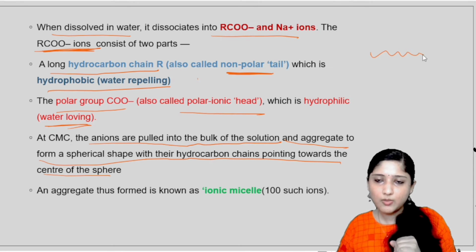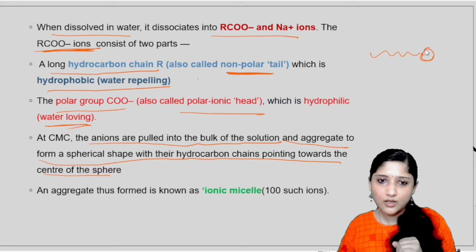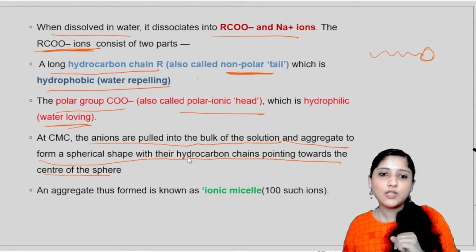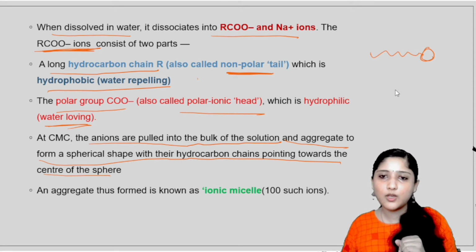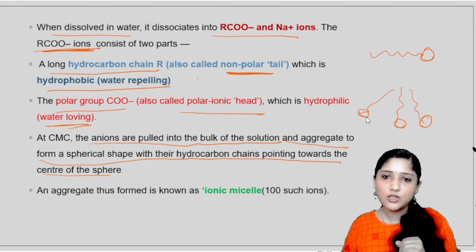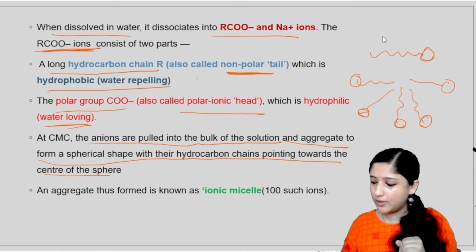This is the hydrocarbon tail, and this is the polar head. It aggregates to form a spherical shape with their hydrocarbon chains pointing towards the center of the sphere, like this. The hydrocarbon chain, that is the alkyl group, will be pointing towards the center of the sphere. Like this, a sphere will be formed.